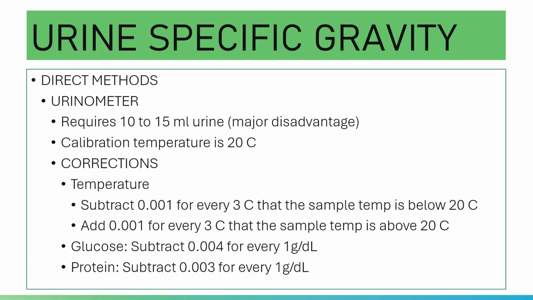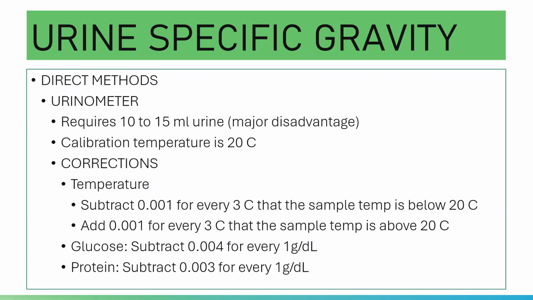Let's say for example, the temperature of your sample is 17, so it is lower than the needed temperature.